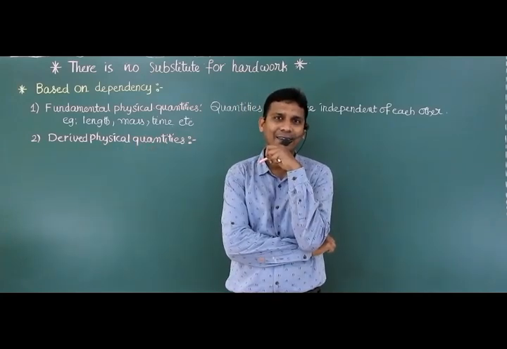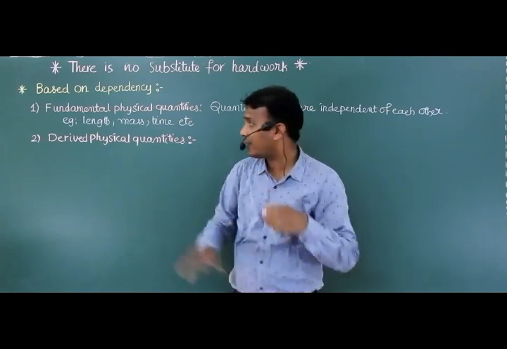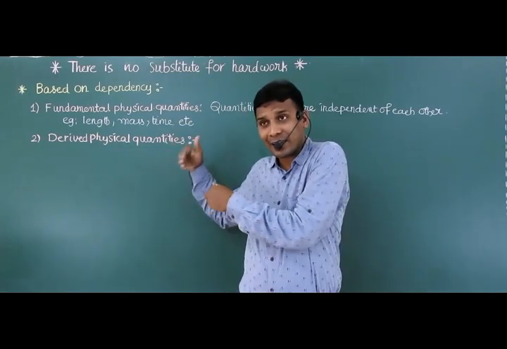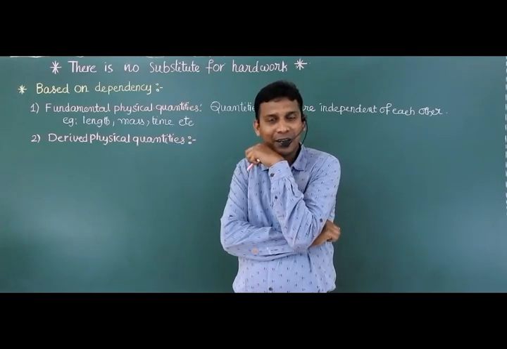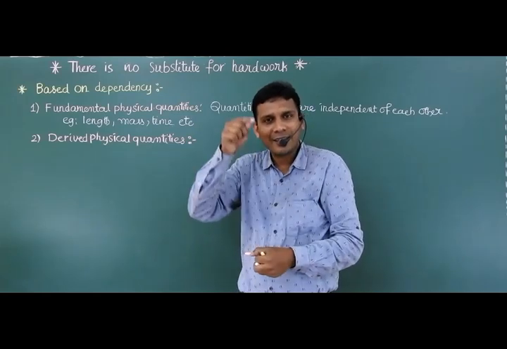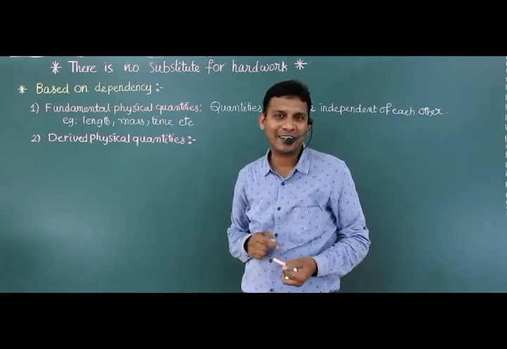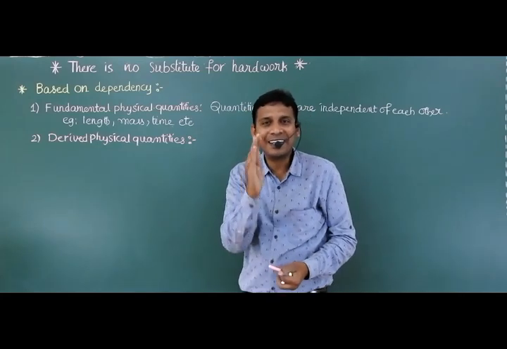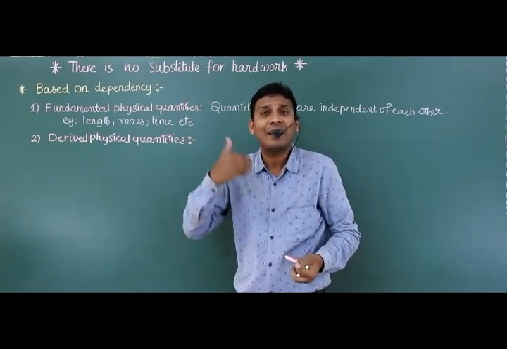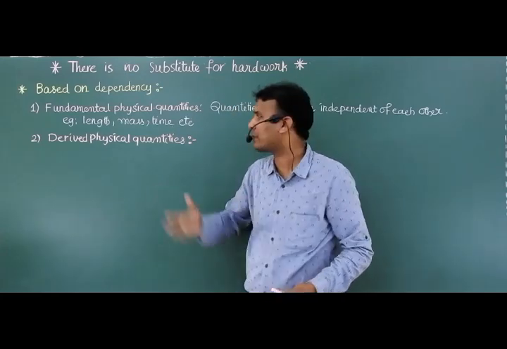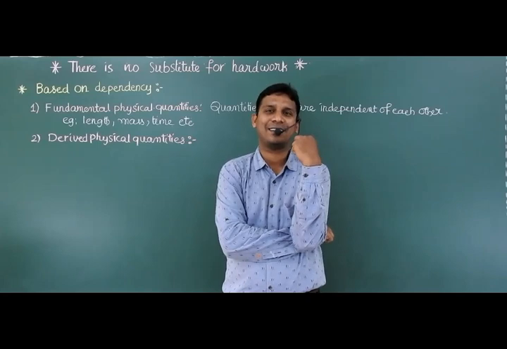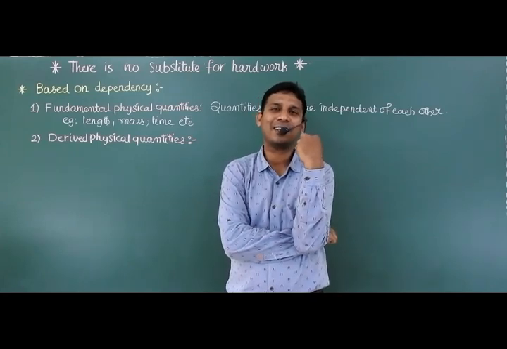Am I right? Derived physical quantities are derived from some other physical quantities. They are not independent of each other, they are always dependent. So the quantities which are dependent on fundamental quantities are nothing but derived physical quantities. I hope it is clear.